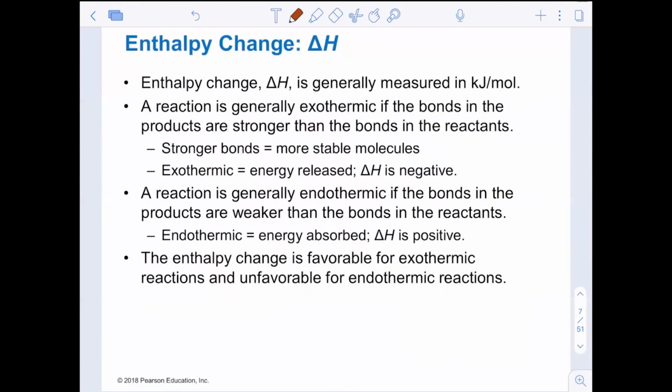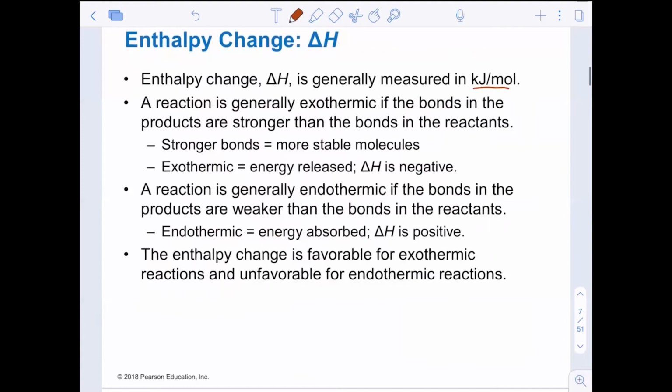Let's just review enthalpy a little bit more to make sure we understand the two differences here. We dealt with enthalpy a lot. Delta H was everything that we just did in Chapter 9. So let's just overarchingly identify what's happening here. Enthalpy changes, delta H, is generally measured in kilojoules per mole.